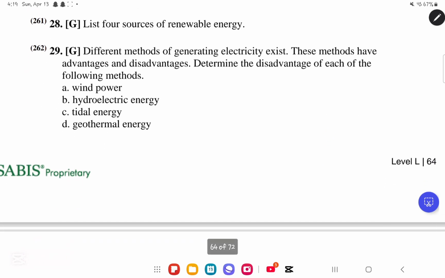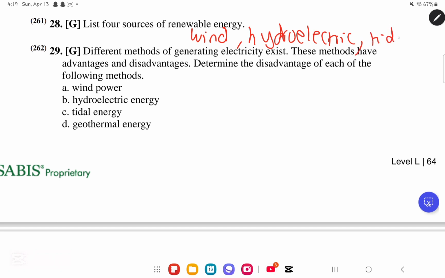Grid, list 4 sources of renewable energy. We have wind power. This is a renewable energy. We have the hydroelectric power, so hydroelectric. We have tidal power. We have waves energy. We have ocean thermal energy.